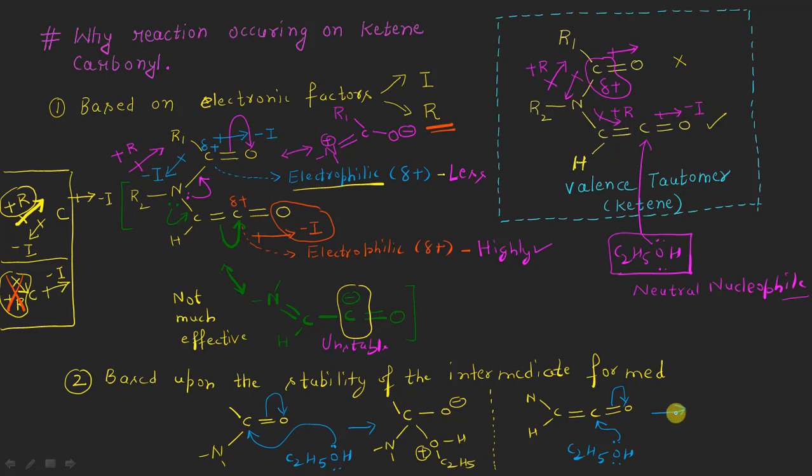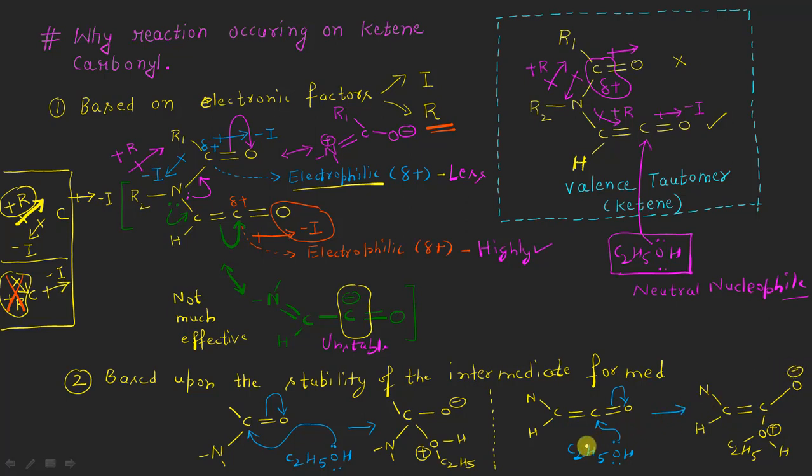So it will result in the formation of the nitrogen, single bond carbon, a hydrogen here, double bond, this carbon, to which the C2H5OH, the ethanol molecule, will now be attached with a positive sign on this oxygen atom, and this will surely be a single bond with oxygen negative here, right?